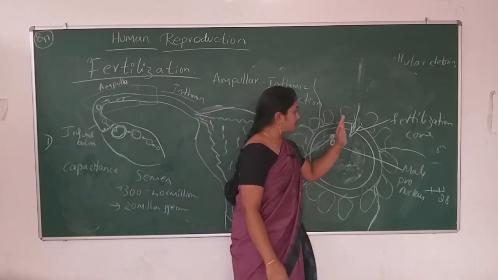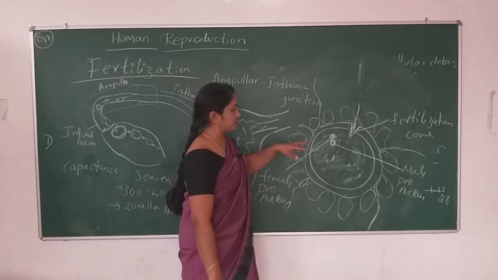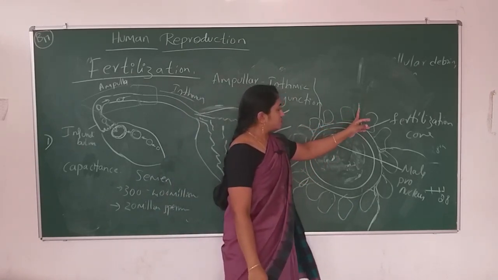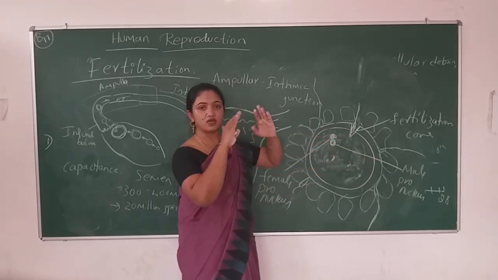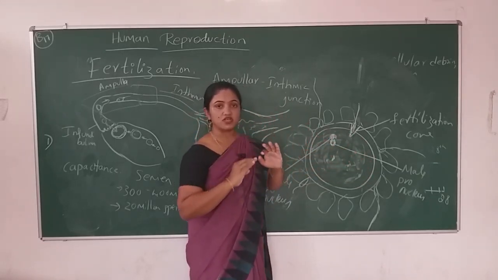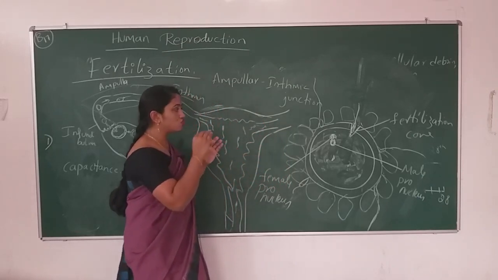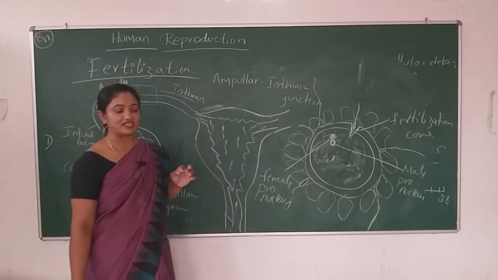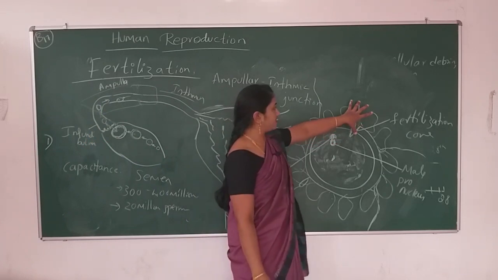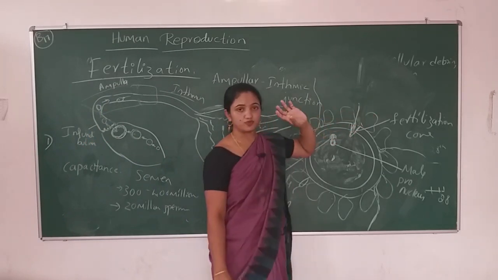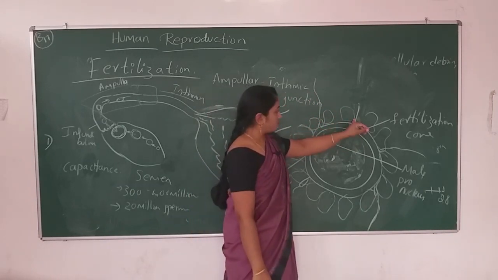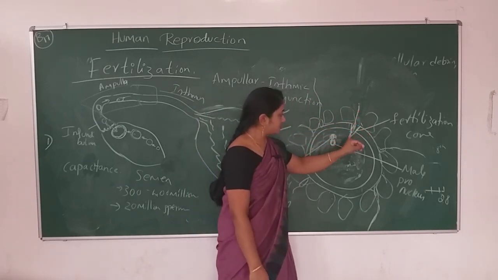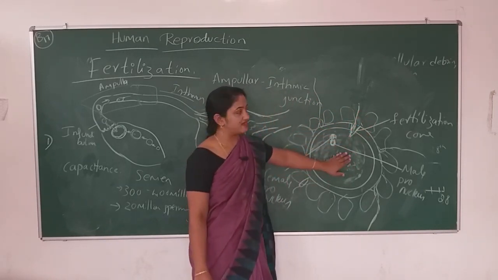Okay, let me tell you one more interesting concept here. When one sperm enters inside the egg, it forms a boundary so that other sperm do not enter inside the same fertilized egg. So that is also one nature of the sperm. First it dissolves the layer or membrane, and only the middle portion and head region enter inside the ooplasm.